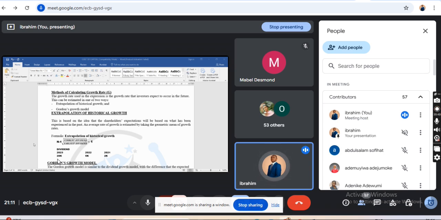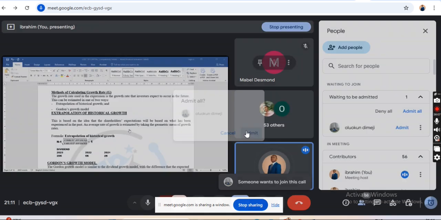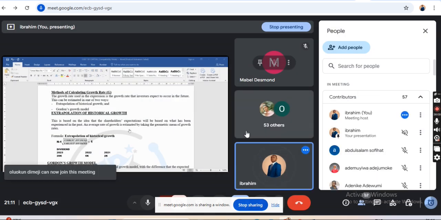Now, class, who can answer this question? If you answer this question, if you are here to get your material, the cost of the material is 2,000, right? If I ask a question now and you get it right, I'll give you the material free. Now, who can give me the reason why you have n minus 1?